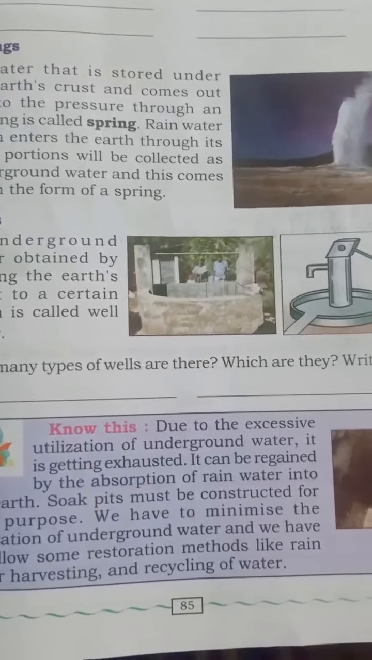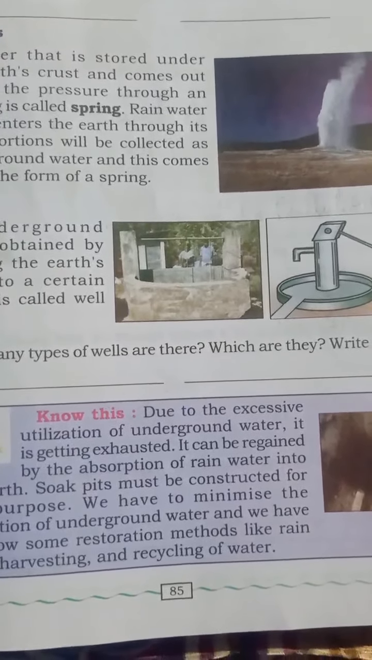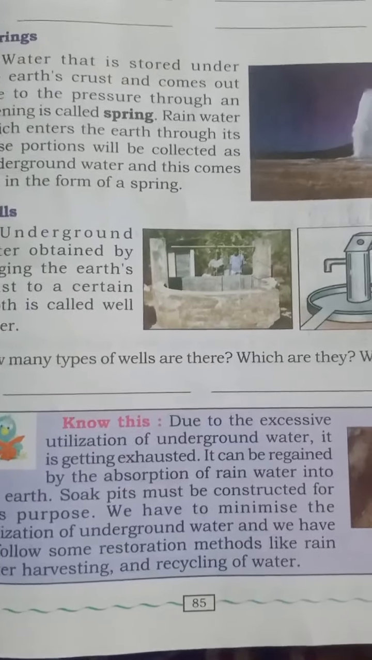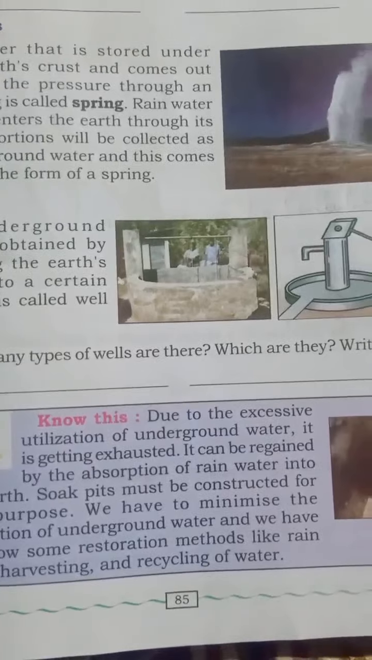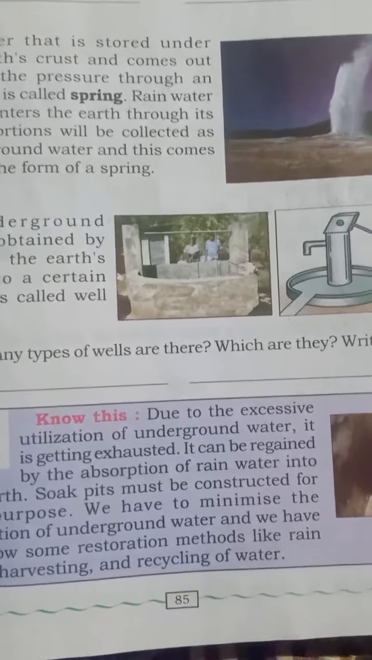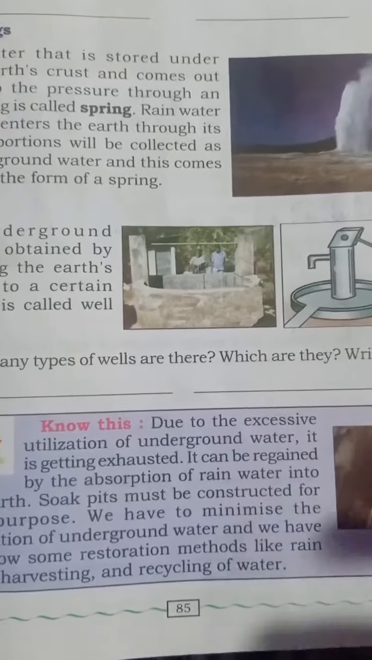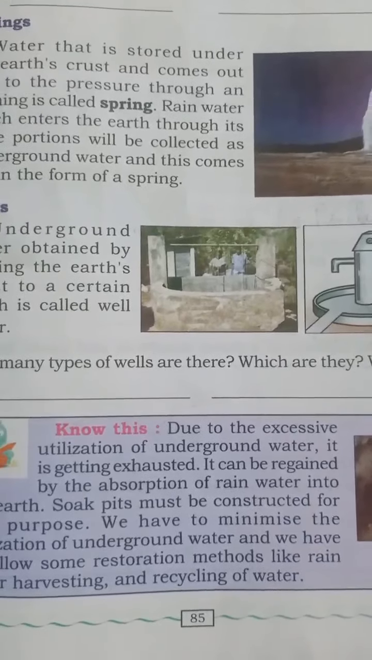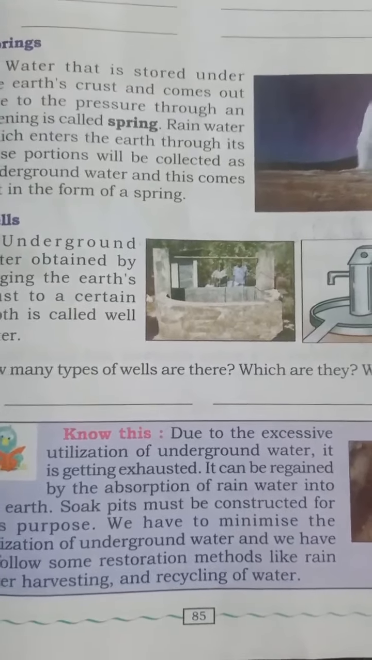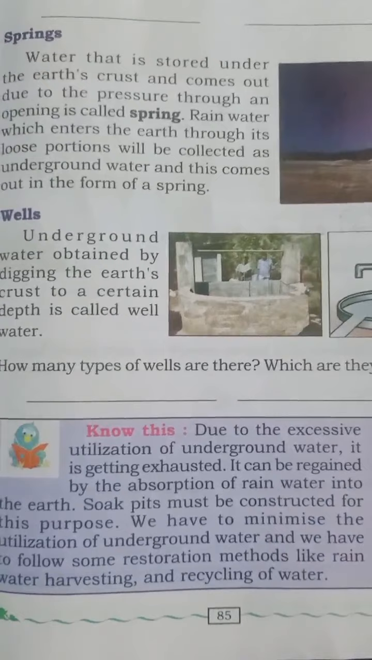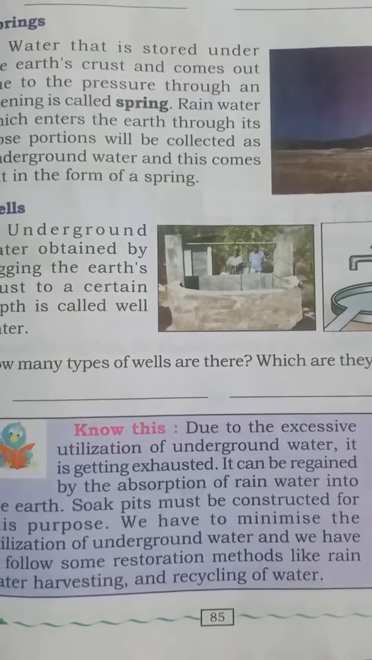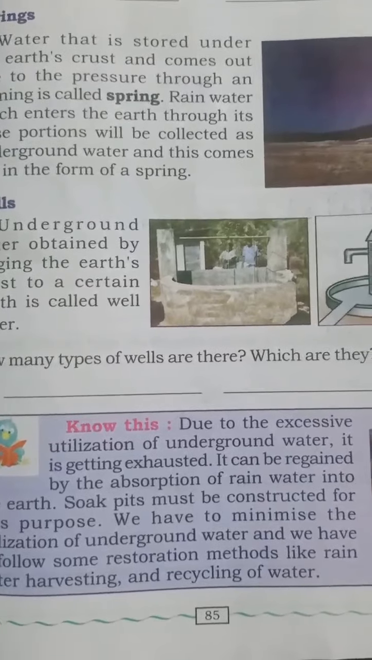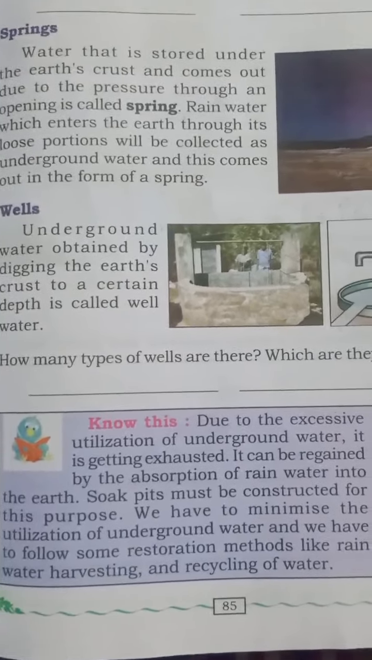Next comes, know this: due to the excessive utilization of underground water, it is getting exhausted. So nowadays we are using a lot of underground water. It is getting exhausted. It can be regained by the absorption of rainwater into the earth. So again, if it is to be regained, there should be a good rain. Soak pits must be constructed for this purpose.